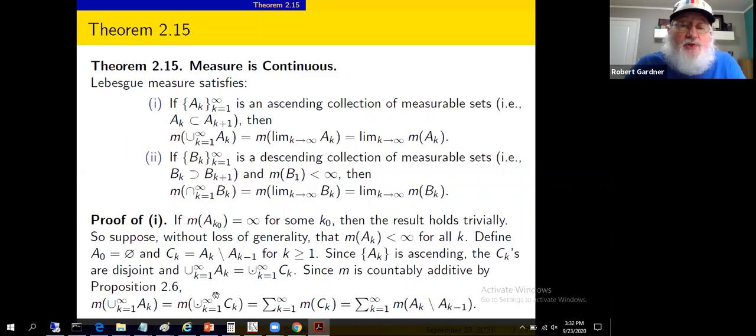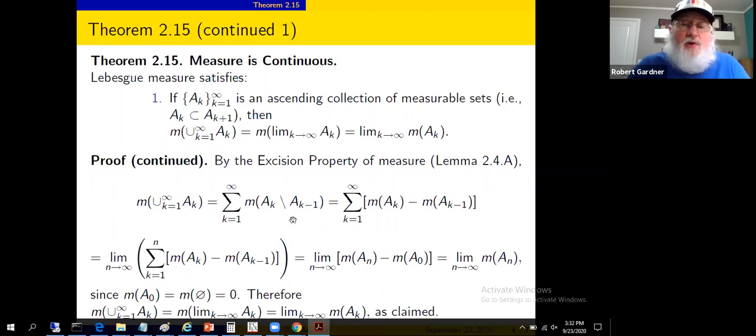Measure of a countable disjoint union is the sum of the measures. That's countable additivity. Proposition 2.6 goes right there to justify that equal sign. Let's see, C sub k was defined to be A sub k set minus A sub k minus 1. So from here to here, that's just substitution. All right, we're trying to show the measure of the union equals the limit of this measure. Here we've got the measure of the union, and we're now writing it as a series of the measures of these things. Continuing.